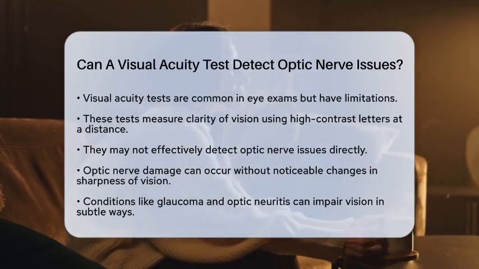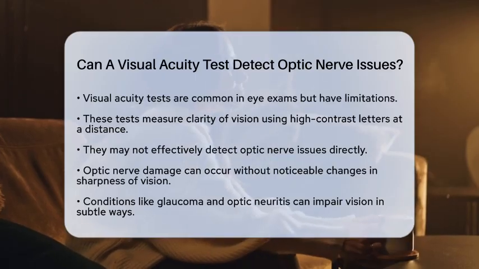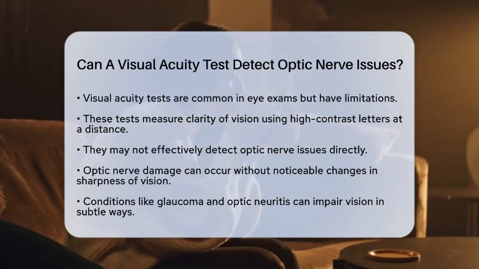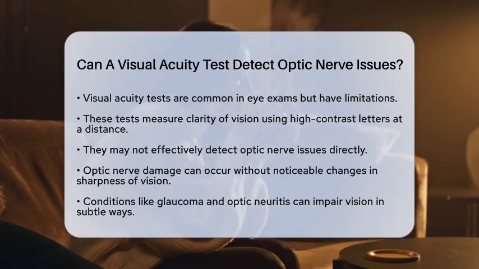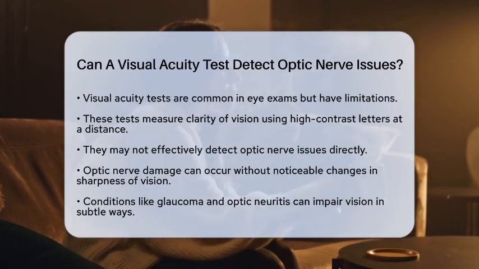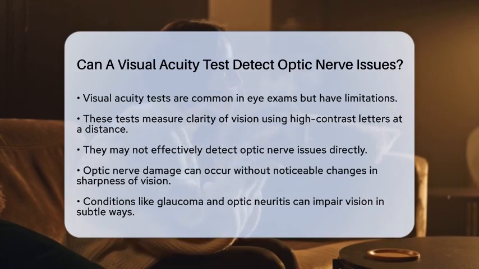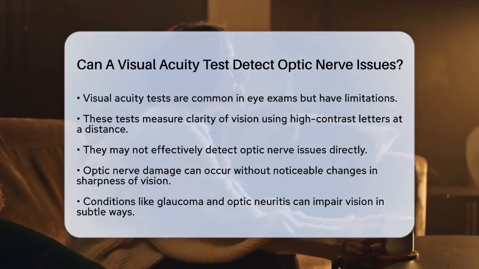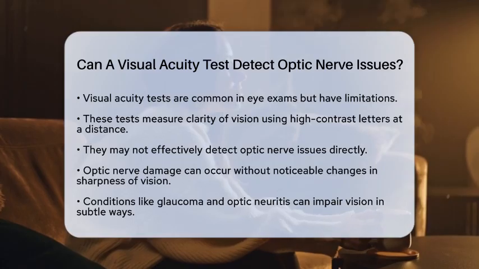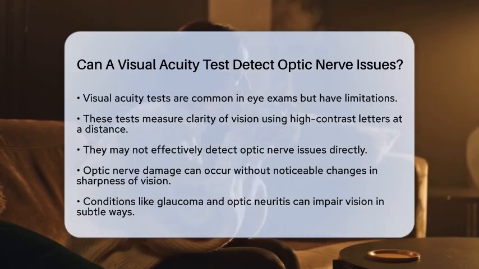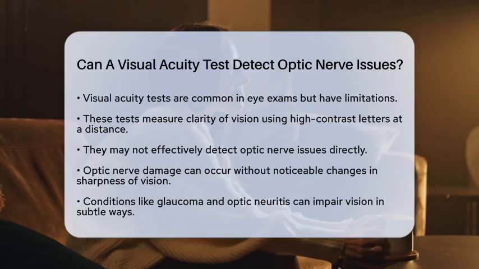A standard visual acuity test measures how clearly you can see fine details at a distance, usually using high contrast letters. However, it is generally not enough to detect optic nerve issues directly. Optic nerve damage can affect vision, but early or subtle problems might not show a noticeable decrease in the sharpness of your vision. Conditions like glaucoma and optic neuritis involve damage to the optic nerve, which can impair vision in ways that a standard test may not capture.